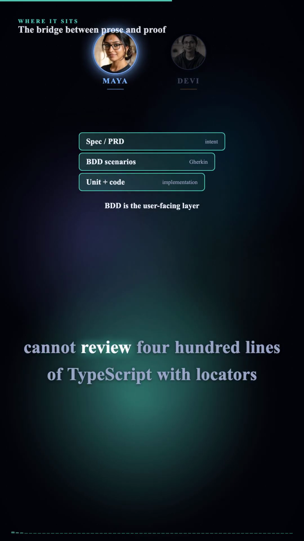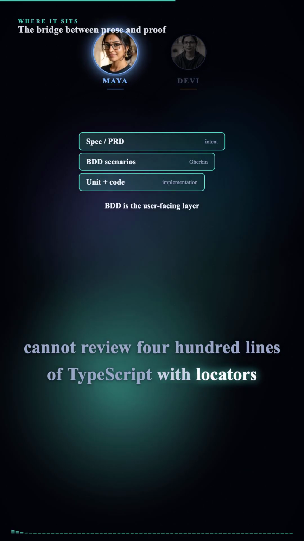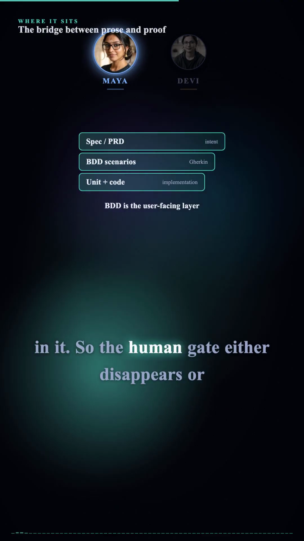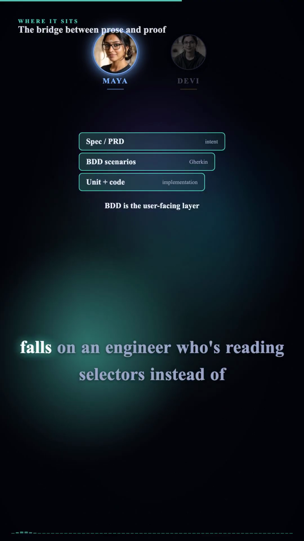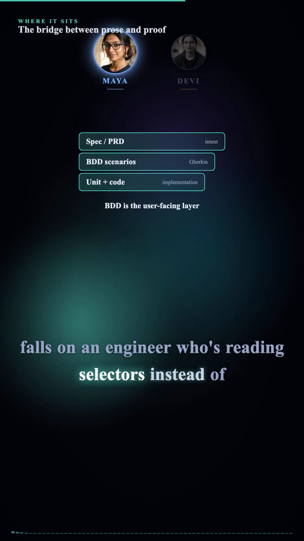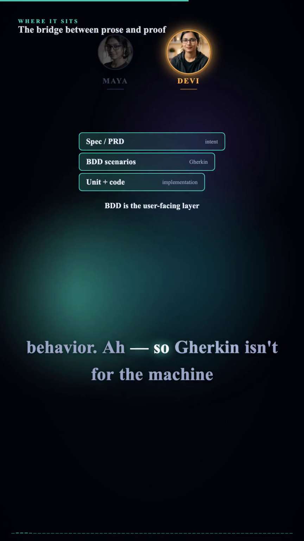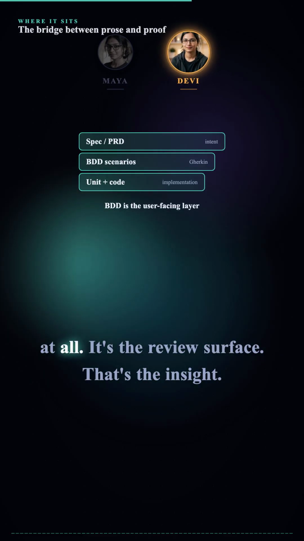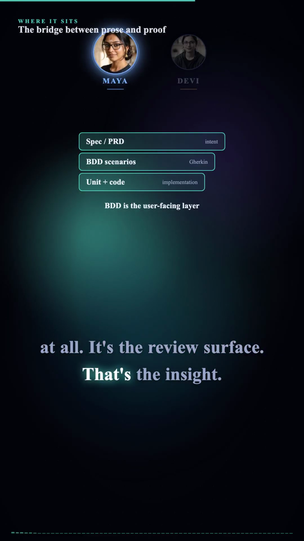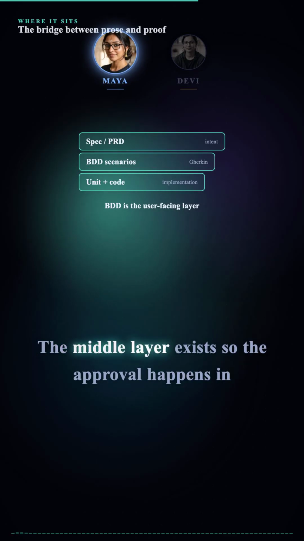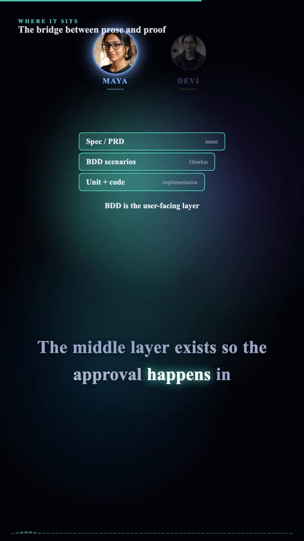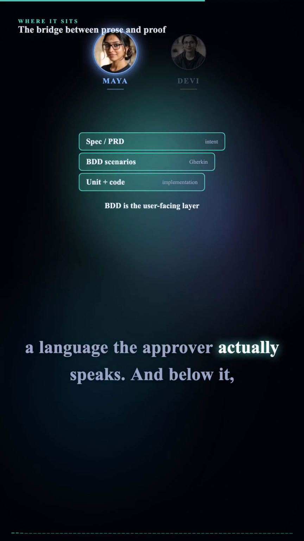The PM cannot review 400 lines of TypeScript with locators in it. So the human gate either disappears or falls on an engineer who's reading selectors instead of behavior. So Gherkin isn't for the machine at all. It's the review surface. That's the insight. The middle layer exists so the approval happens in a language the approver actually speaks.